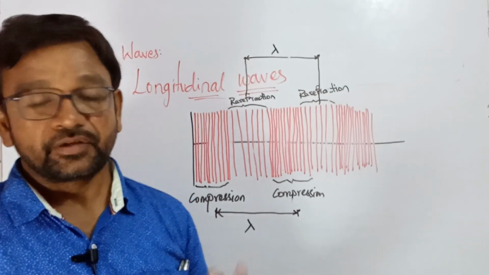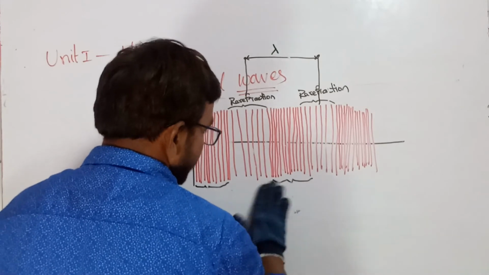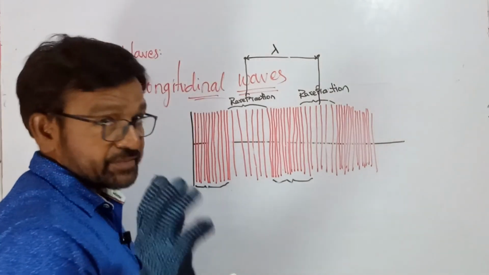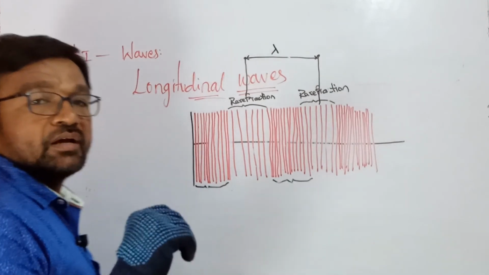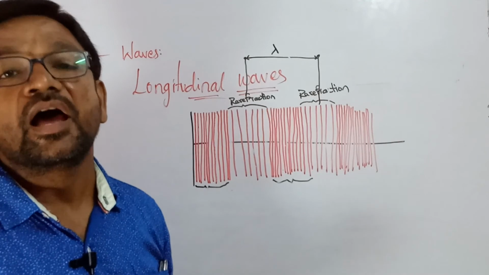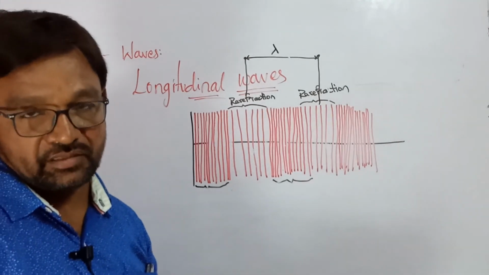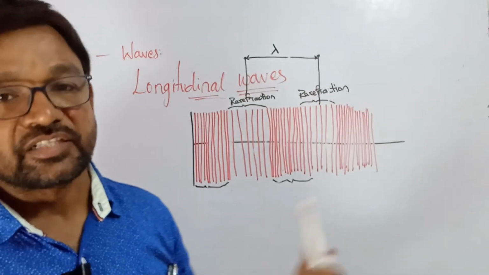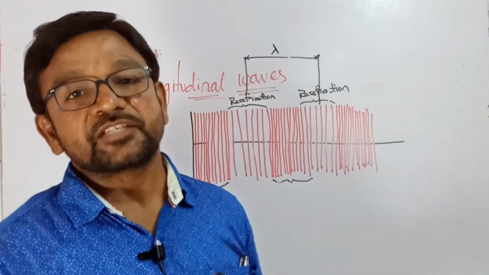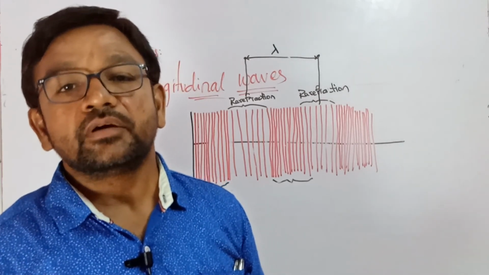Okay, good. Then here also we can define amplitude. Amplitude means maximum displacement of the wave. Maximum displacement of the wave is said to be the amplitude. The same definition as in transverse waves comes here. That is, the maximum displacement of the wave is known as amplitude.